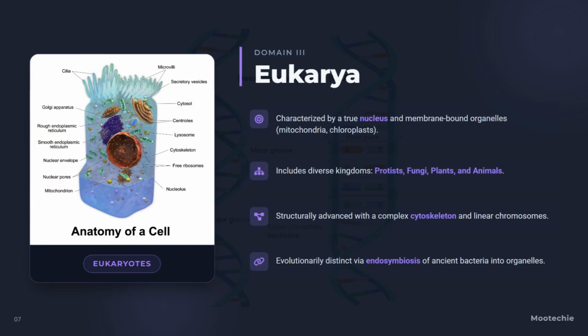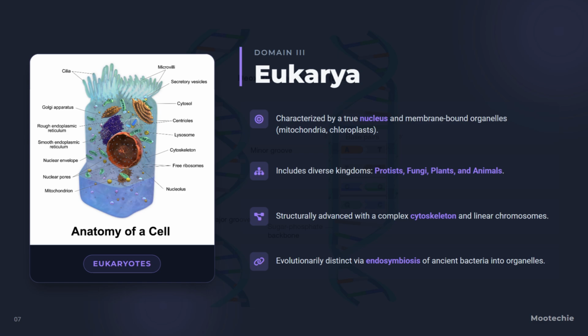Finally, Domain 3: Eukarya. These organisms are characterized by a true nucleus that houses their DNA and various membrane-bound organelles like mitochondria and chloroplasts. The domain includes the diverse kingdoms you are familiar with: protists, fungi, plants, and animals.